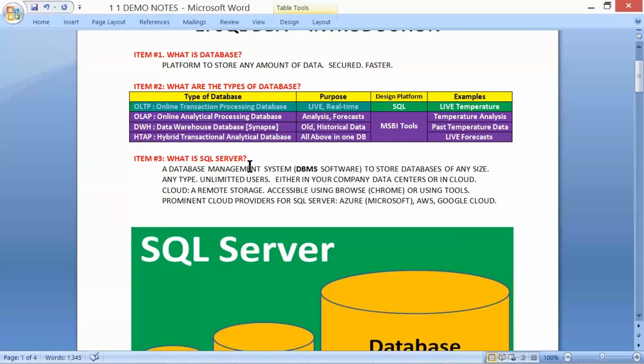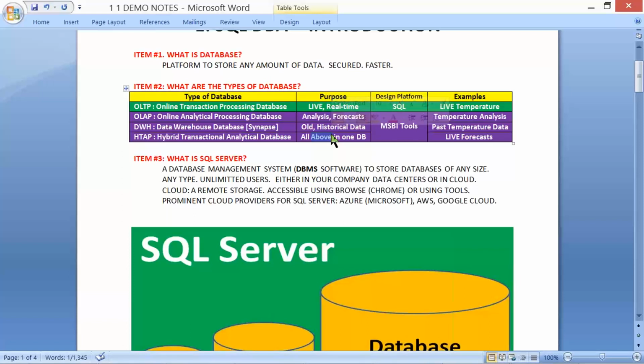OLTP, live real-time transactional data. OLAP, online analytical processing database to store big data, analysis and forecasts. We have data warehouse for old historical data. And we have HTAP, hybrid transactional analytical database, all in one.